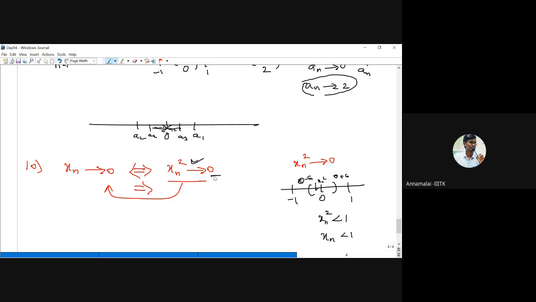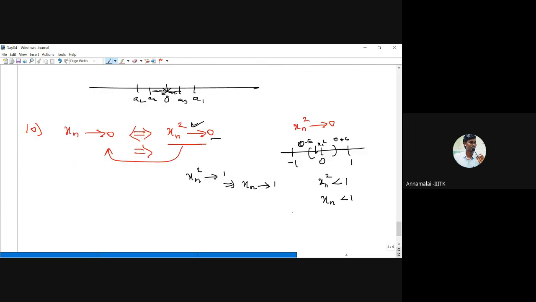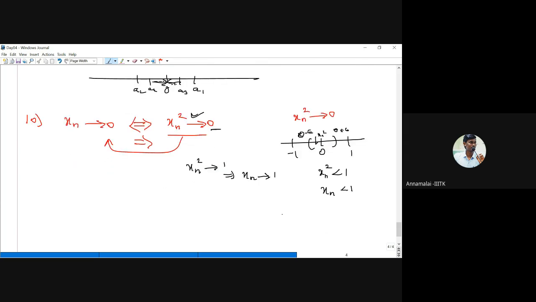Instead of taking 0, suppose we take some other number, we cannot say x_n converges to it. For example, suppose x_n squared converges to 1. From this, can we say x_n converges to 1?